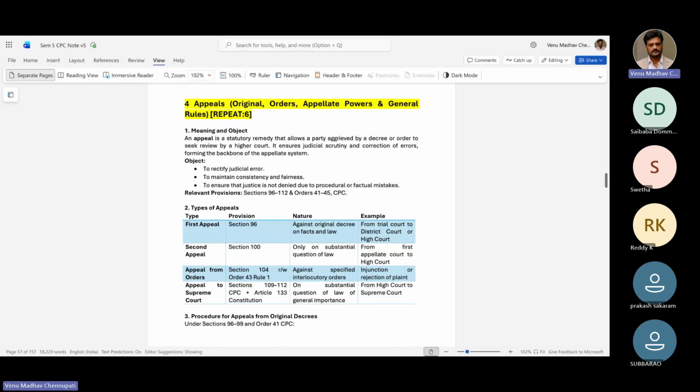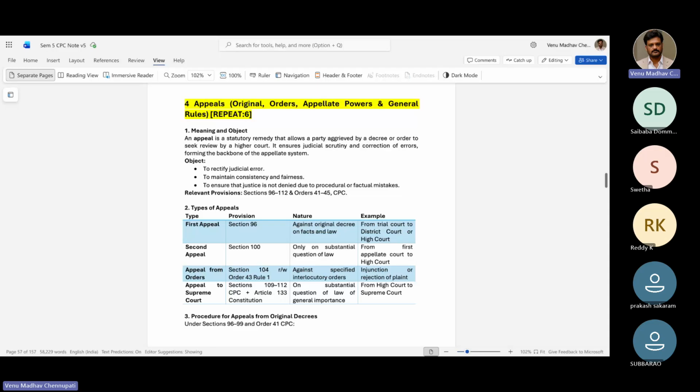So the other question is appeals. Basically, this question also they've repeated 6 times in the past 10 years. So appeal means it is a statutory remedy that allows a party aggrieved by a decree or order to seek review by the higher court. That means if the lower court has given you an order or decree saying the land is not yours, you can go to the higher court and challenge it. It ensures the judicial scrutiny and correction of errors, forming the backbone of the appellate system.